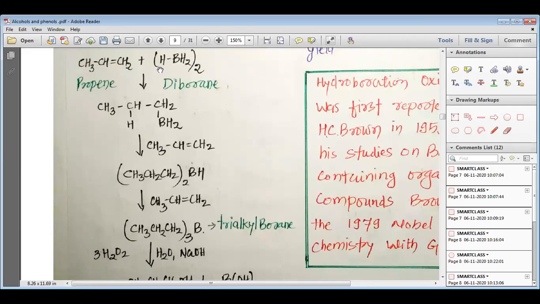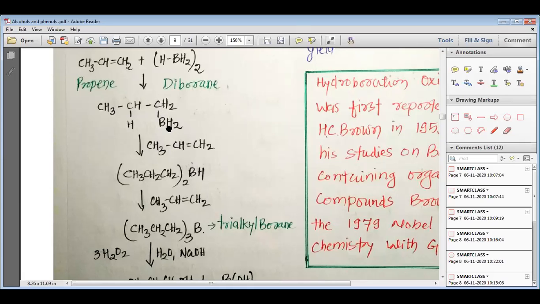When this hydrogen is replaced by propene, the propene combines with the BH2 as a propyl group. So you can see CH3, CH2, CH2, BH2. So this is propyl diborane. That is how it takes place.